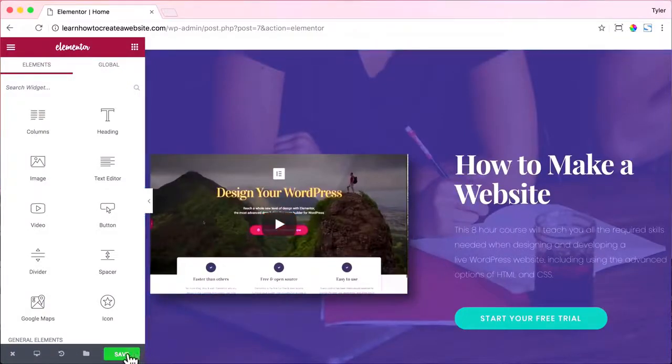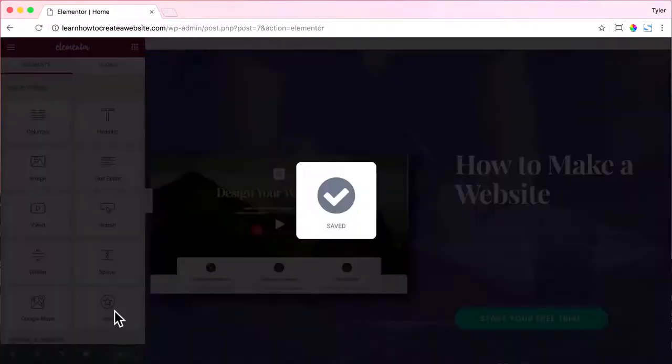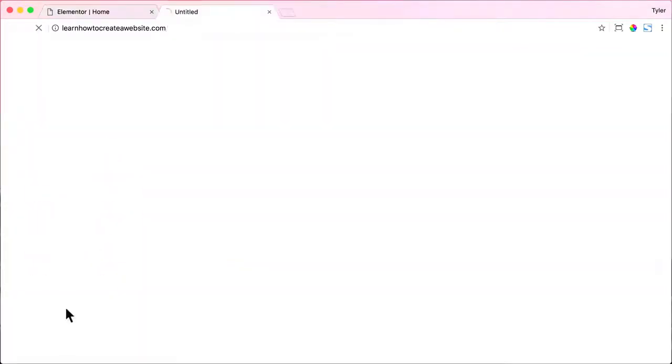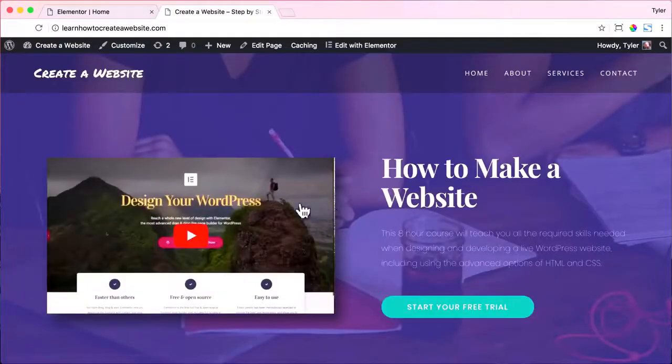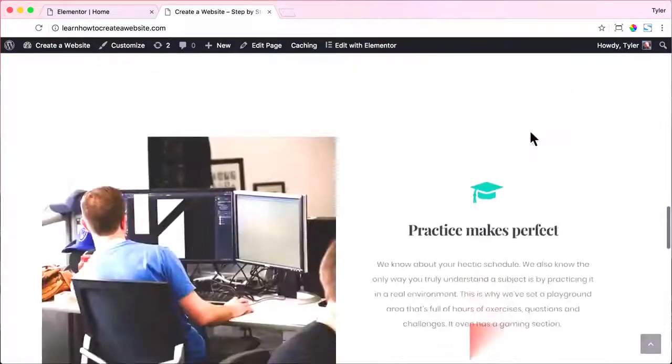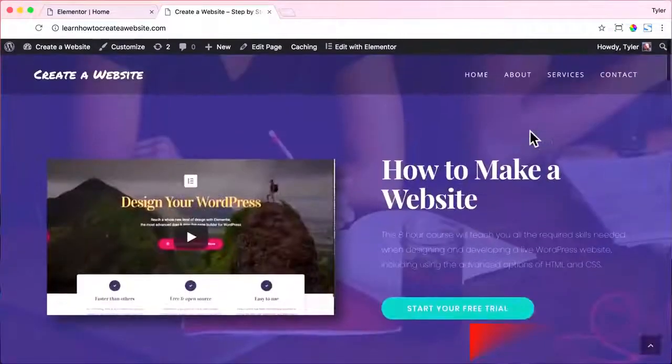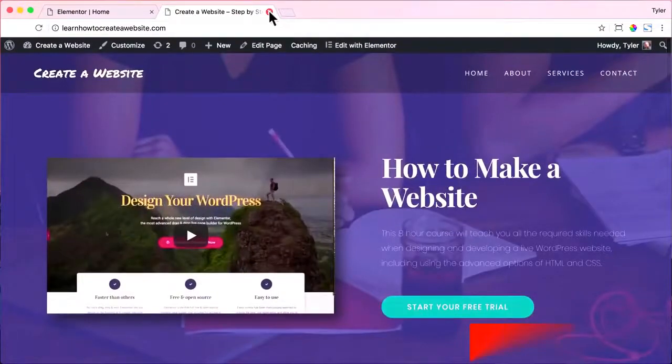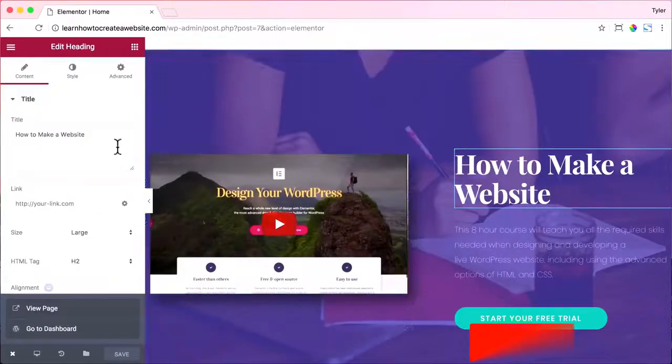So we can go ahead and click on save, and we can exit out of there and press view page. And now we see we have a really cool looking website already. It doesn't have all of our content and everything on it, but you can see the potential. It is really cool. And of course, you could build any of this from scratch if you want to, or you could just change out the information.